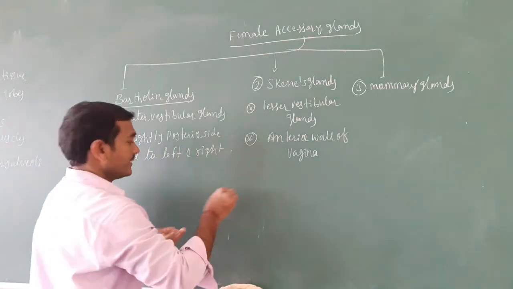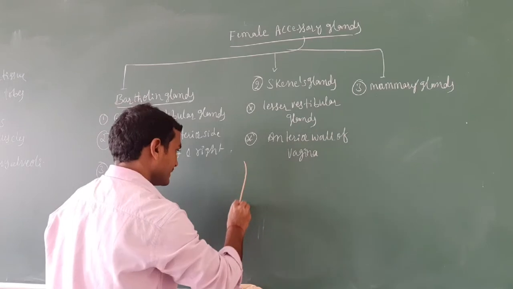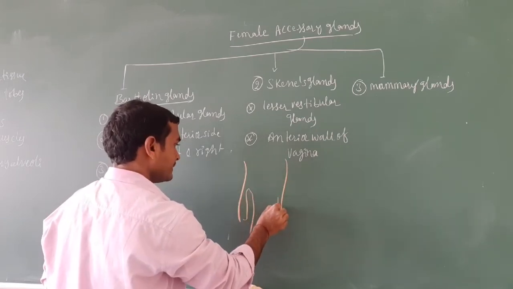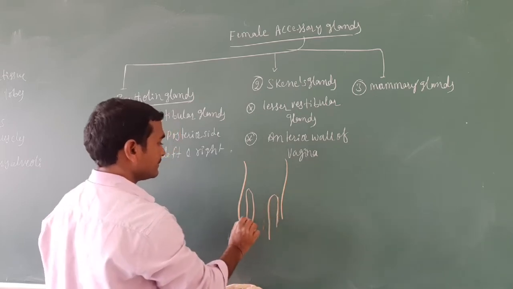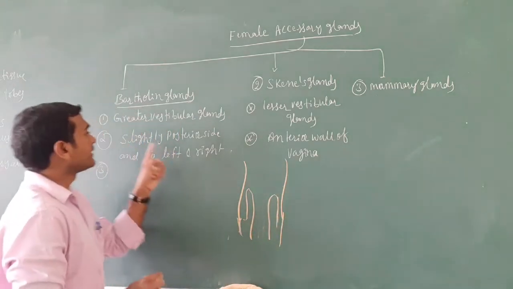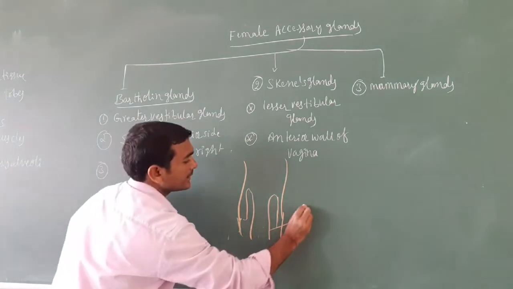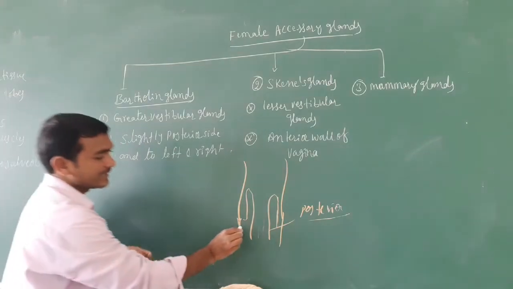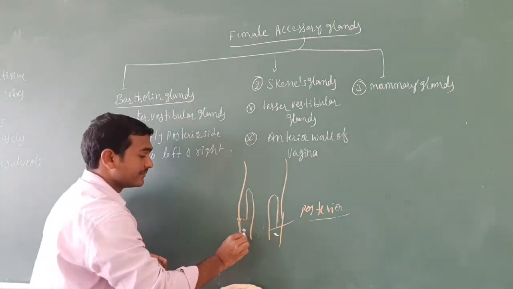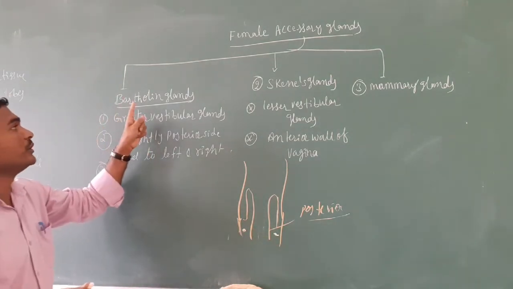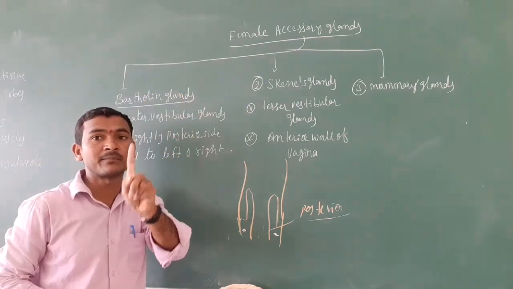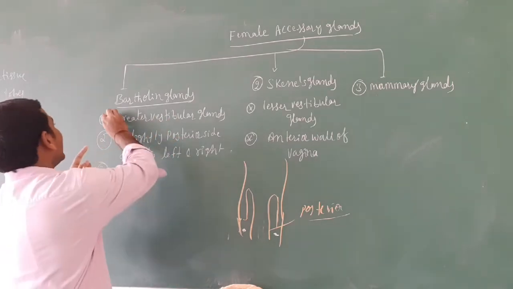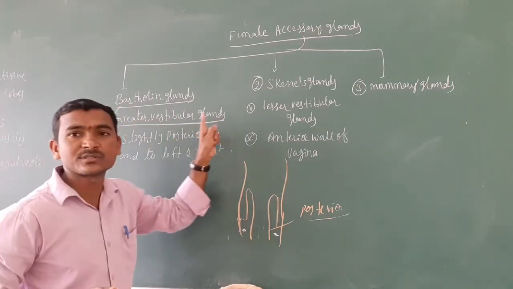Located to the left and right of the vagina. For example, roughly this is the vagina. In the posterior side, on the left and right side, the pair of Bartholin glands is located. The Bartholin glands are also called the greater vestibular glands.